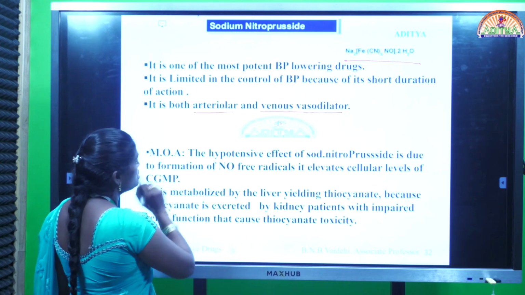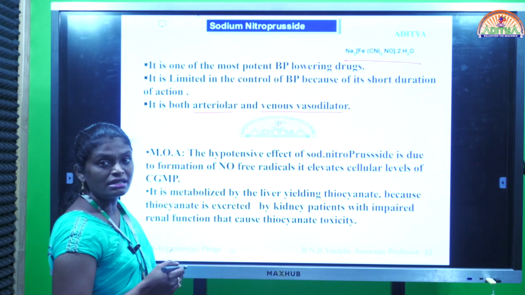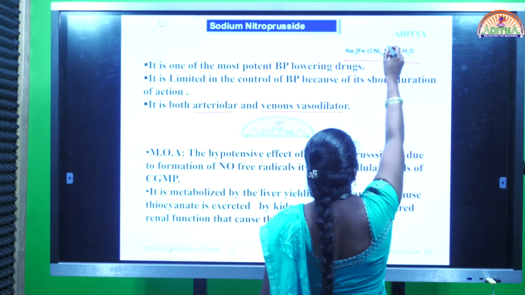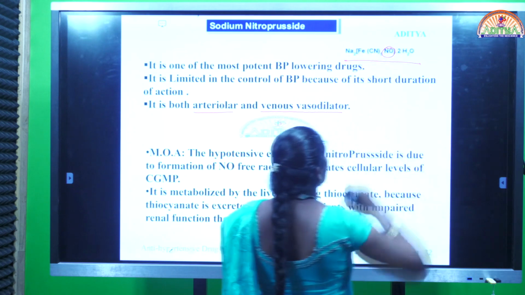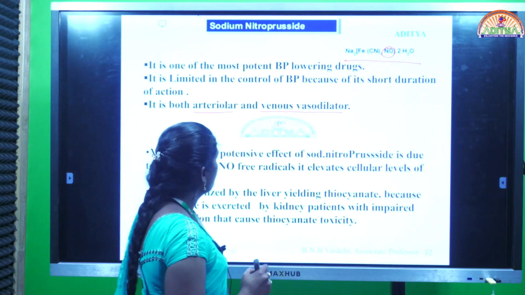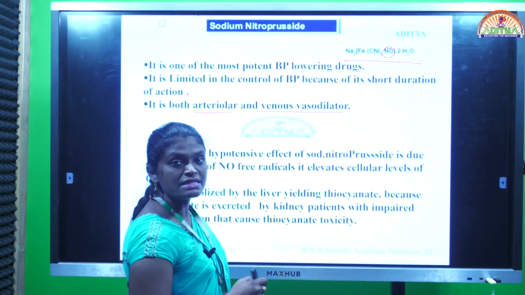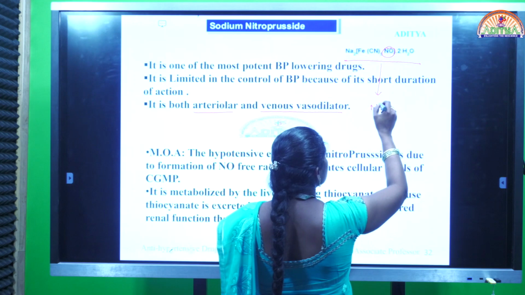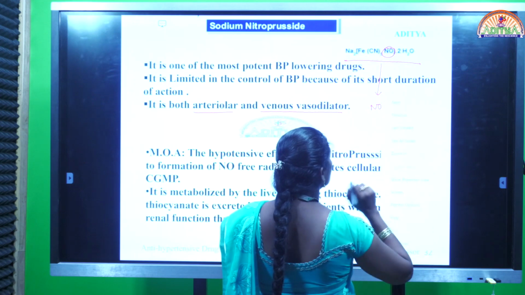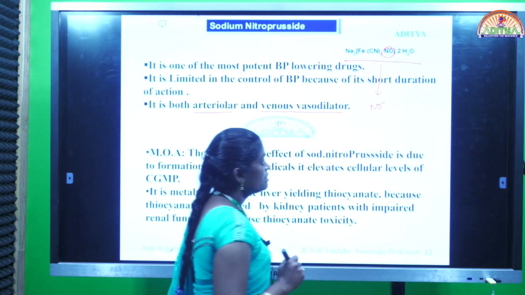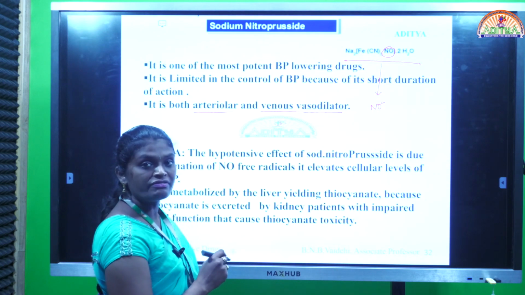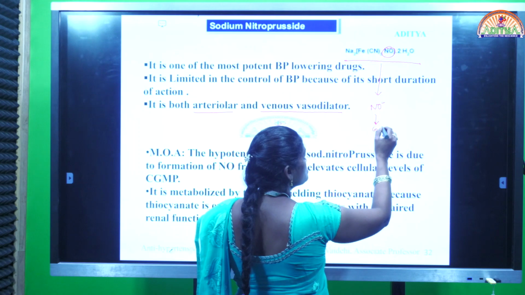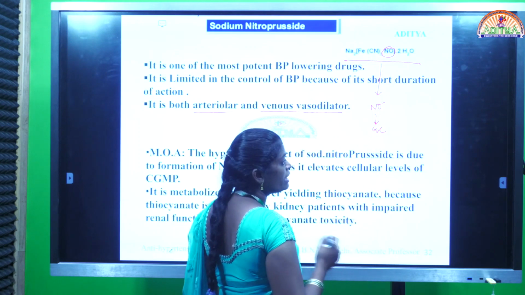Coming to the mode of action, how this drug is exhibiting that antihypertensive effect is, here if you see the structure, the NO group is there. Okay, first sodium nitroprusside is converted into nitric oxide free radicals. Okay, this nitric oxide free radical activates the enzyme guanylyl cyclase.